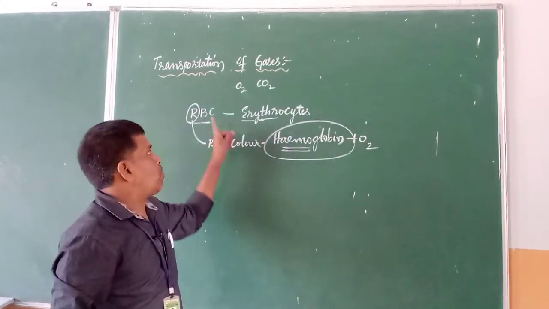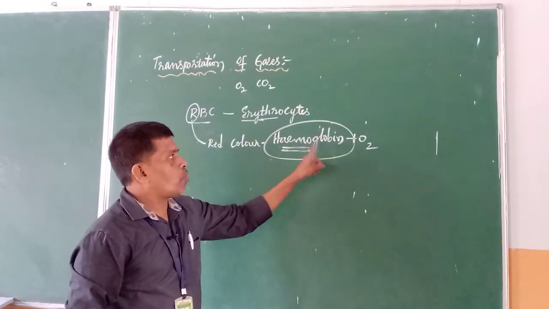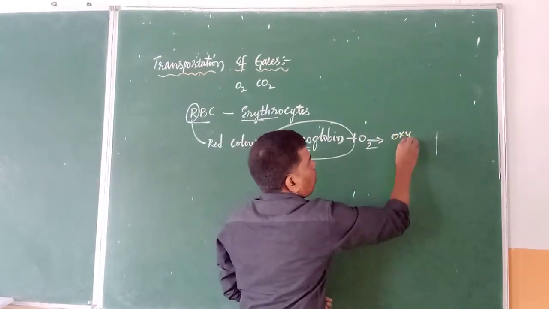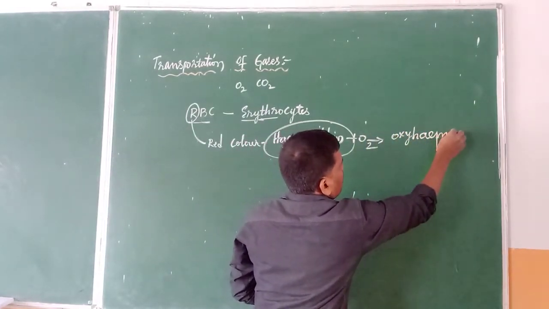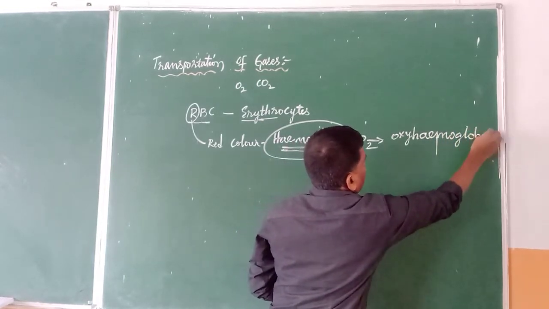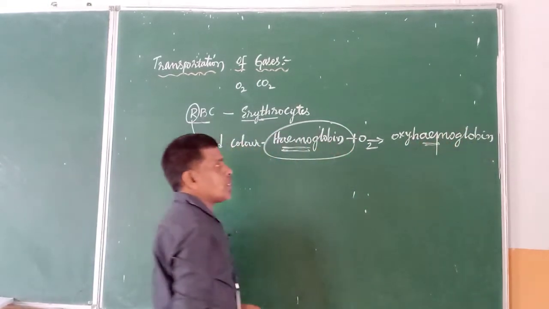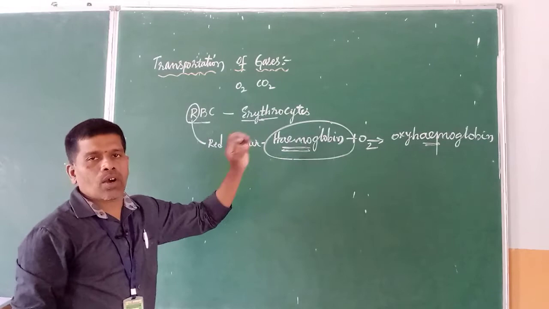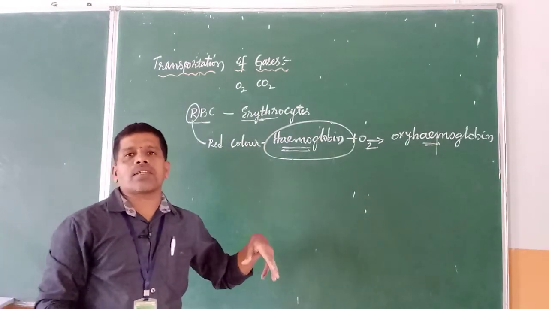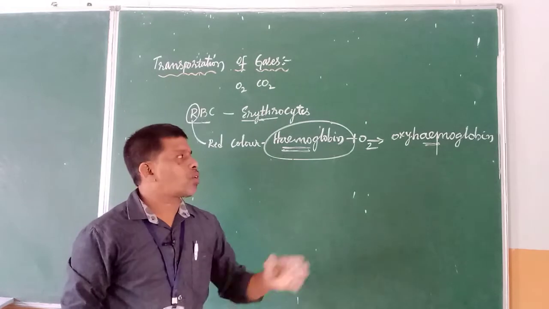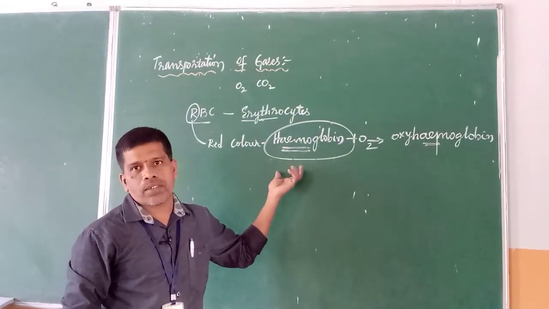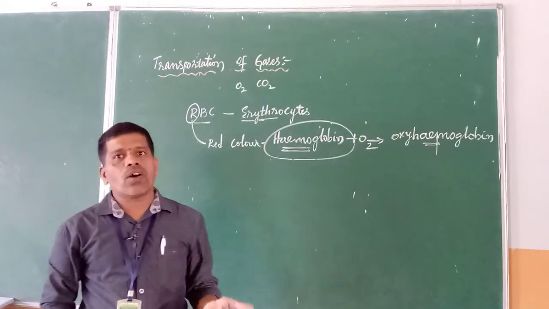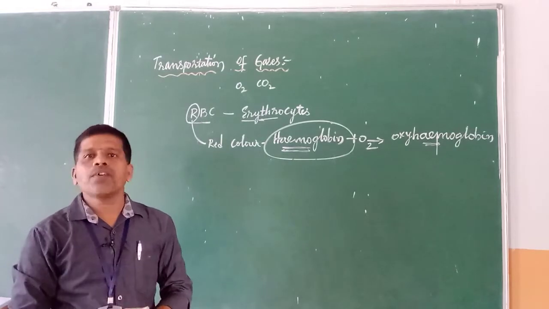Whenever the red blood cells take up oxygen, hemoglobin plus oxygen combine and form oxyhemoglobin. This oxyhemoglobin is taken to each and every cell of our body along with the flow of blood, and the oxygen is released into the cells. In return, carbon dioxide is taken up by the red blood cells. That is the reason why we say the role of the red blood cells is to take in oxygen and remove carbon dioxide from our body.